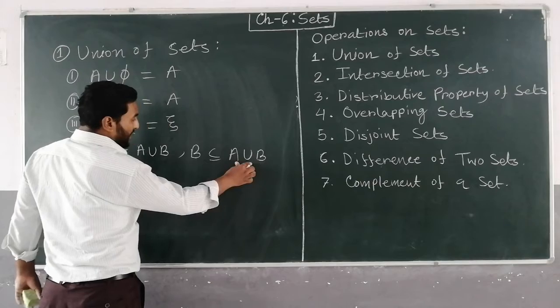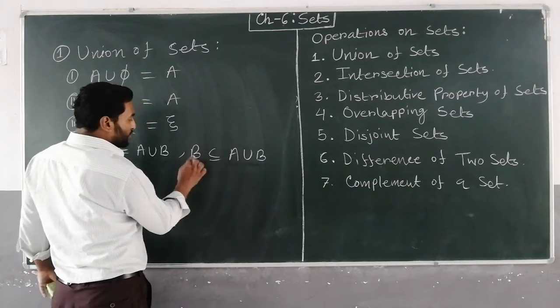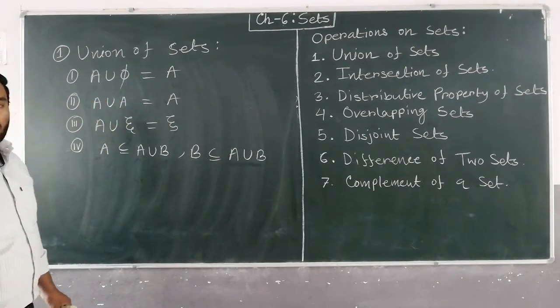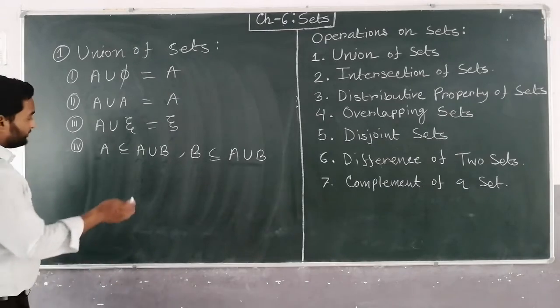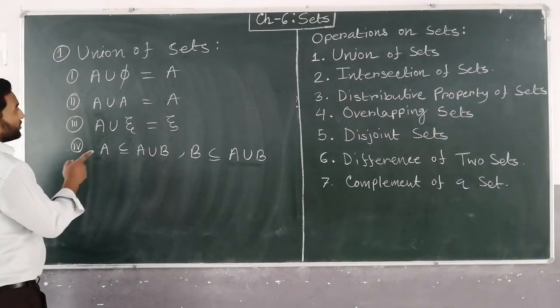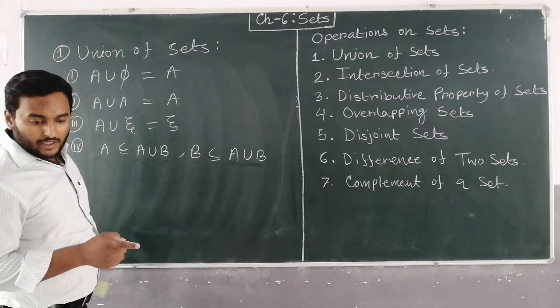Because this is A union B, so all the elements are here. So these are the properties.